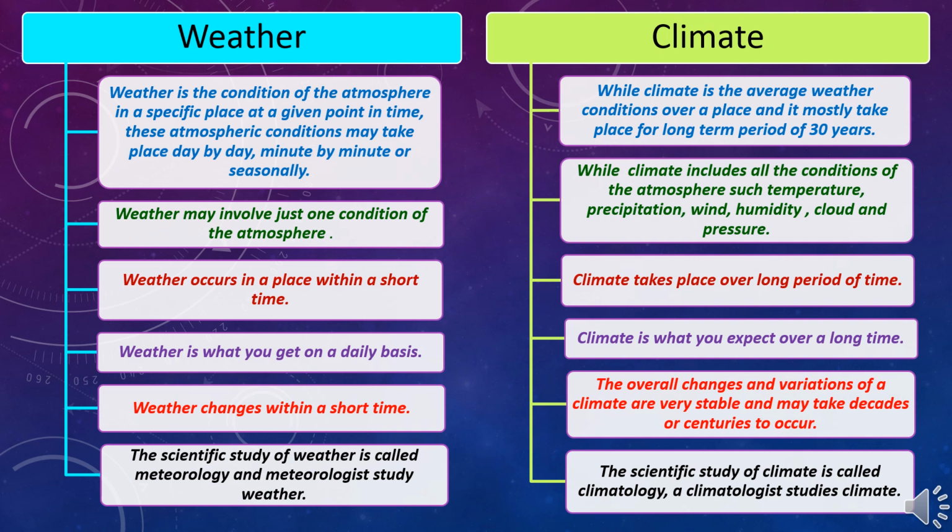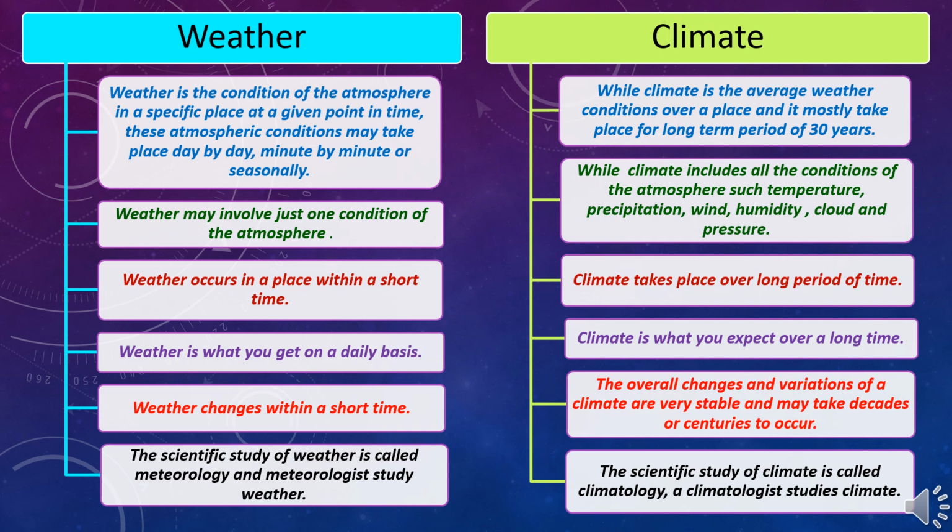Weather may involve just one element such as temperature, rainfall, wind, etc., while climate includes all the conditions of the atmosphere such as temperature, precipitation, wind, humidity, cloud and pressure to summarize the climatic data. Weather occurs in a place within a short time while climate takes place over a long period of time. Weather is what you get on a daily basis, but climate is what you expect over a long time.